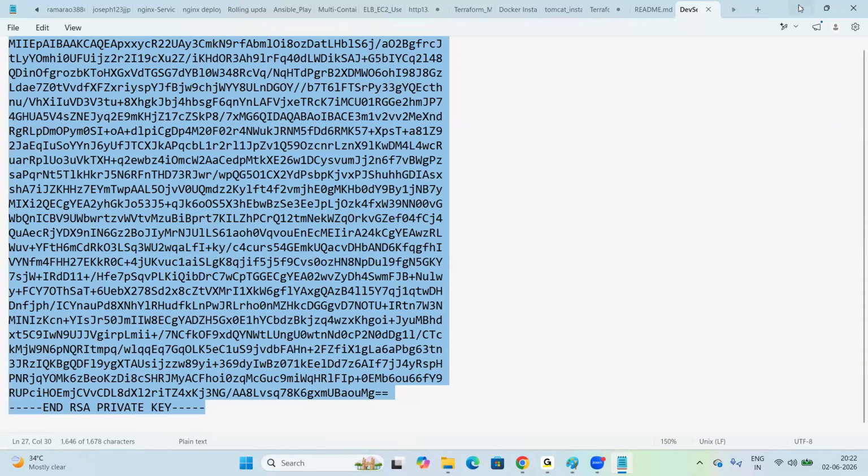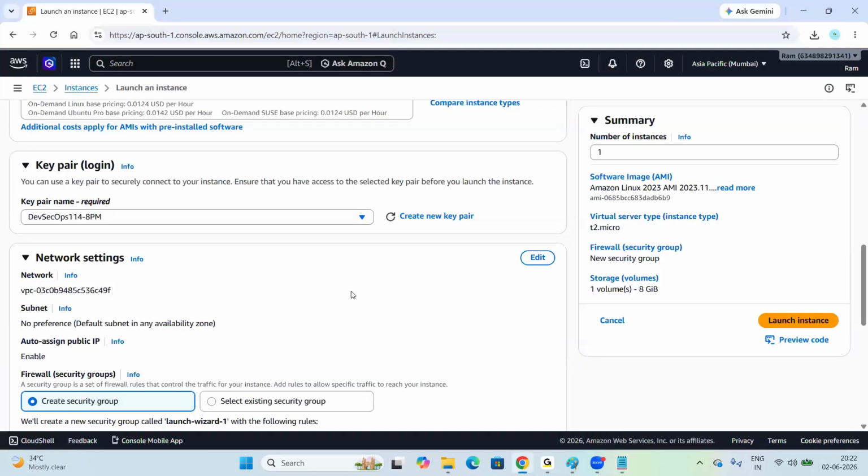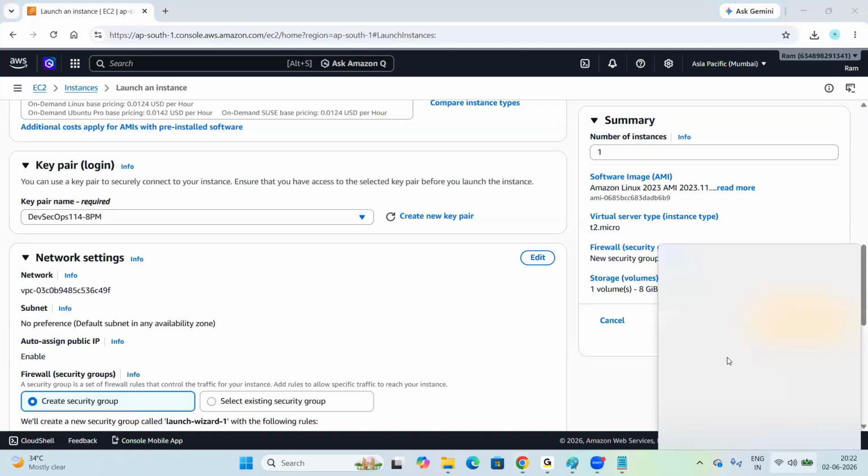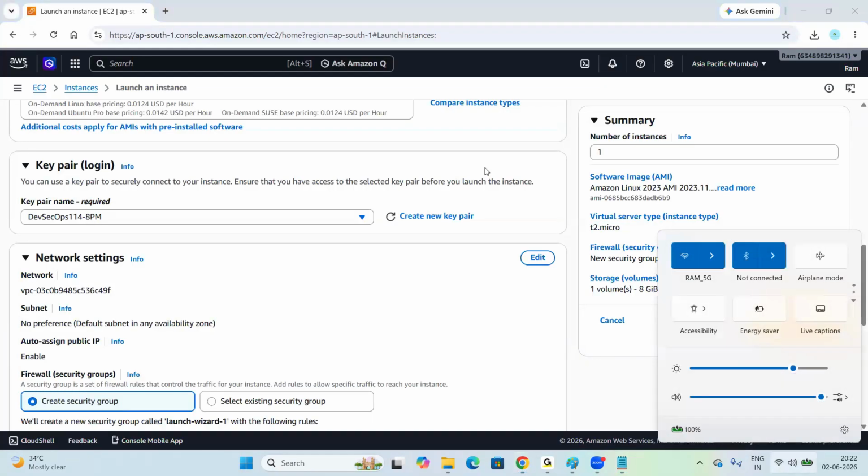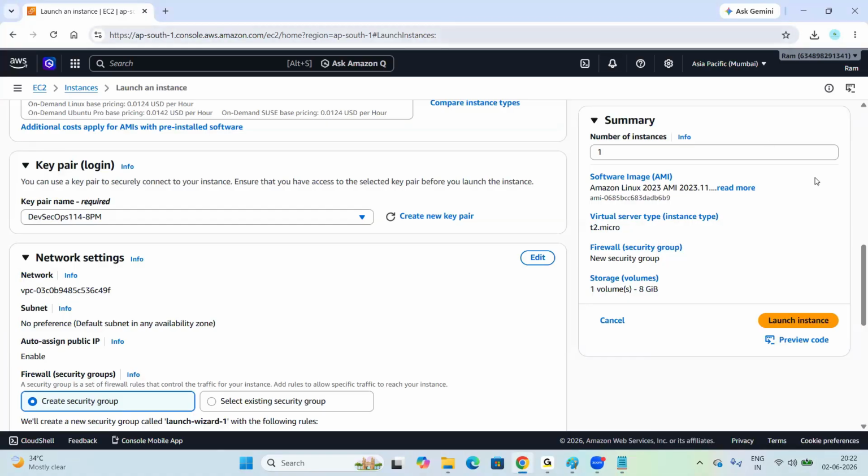Now, I have one question. Yeah, go ahead, please. So when will we use this key? While connecting the server, we use the key along with username and password. So from the source system, we have to pass this key, then only we can connect with the AWS, or how will it work?